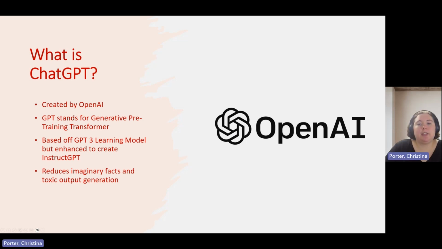InstructGPT uses the GPT-3 learning model, but it also includes a supervisory model. In this sense, humans can provide feedback to the model through demonstrations and ranking outputs. This is called reinforcement learning from human feedback. The idea here is to reduce the amount of imaginary facts and decrease toxic output generation, which is basically unsafe content.